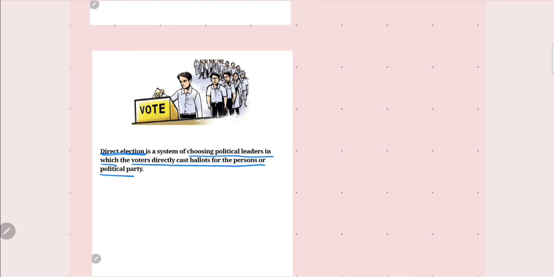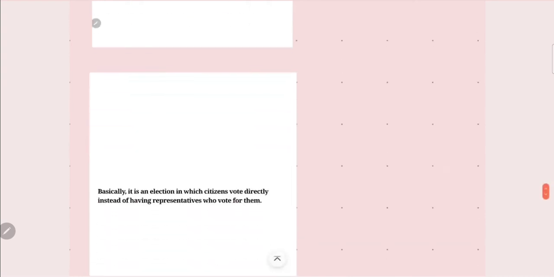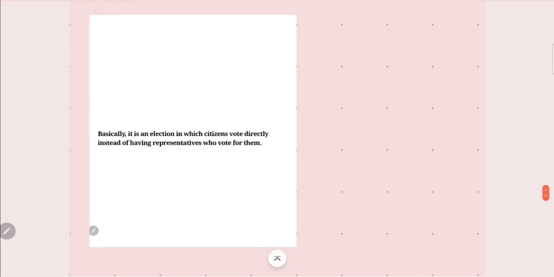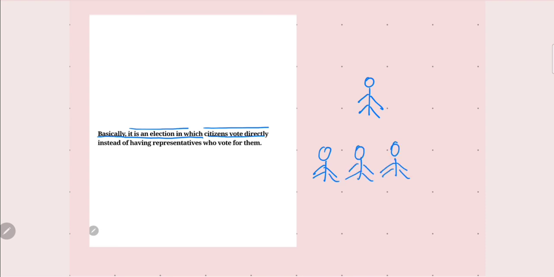People choose their representative directly. Basically, it is an election in which the citizens vote directly instead of having representatives who vote for them. If this is a chosen leader, and I am from that particular area, I have to cast my vote.